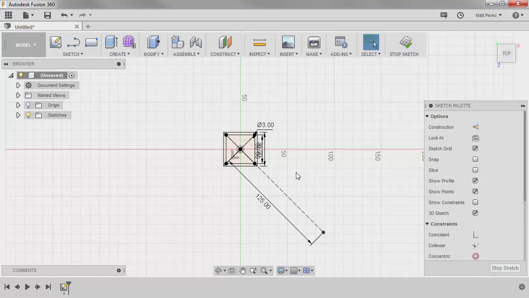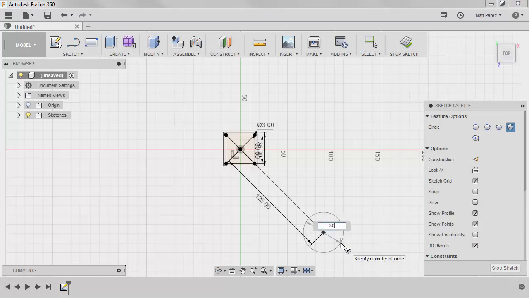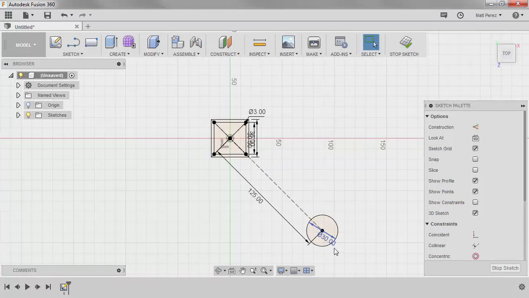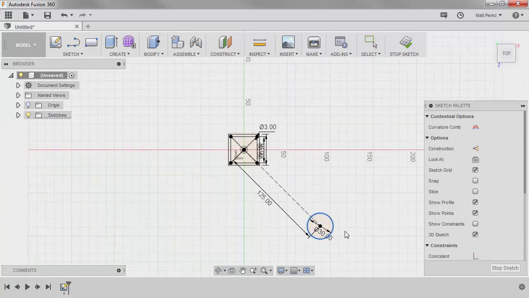So now that we have this location, I'm going to press C again on the keyboard to create another circle, and we'll make this a 30 millimeter diameter, hit enter twice, and this is going to be the location of one of our motors. We're going to work off symmetry as much as possible, so we're going to draw as little as we can. We're going to simply focus on the front right corner. And once we have enough, we're going to mirror it to the back, and then we're going to mirror both of those over to the left-hand side. But at this point, we have the basic layout for the center, and we have the basic position for the motor. I'm going to stop the sketch.